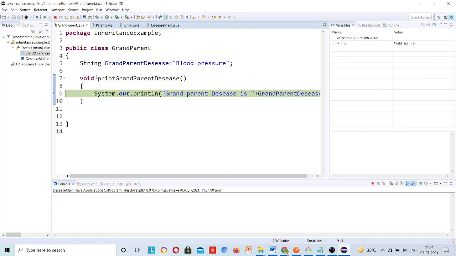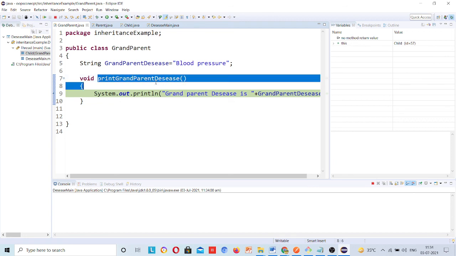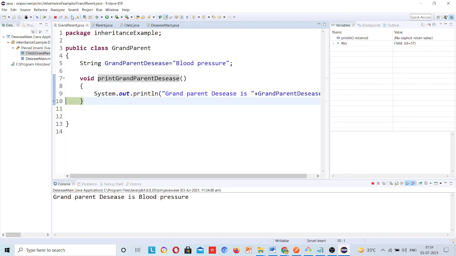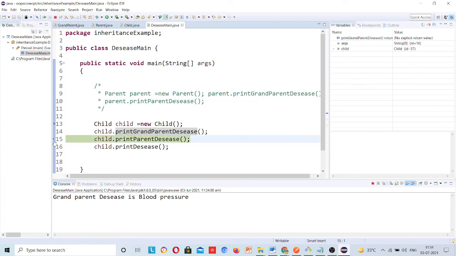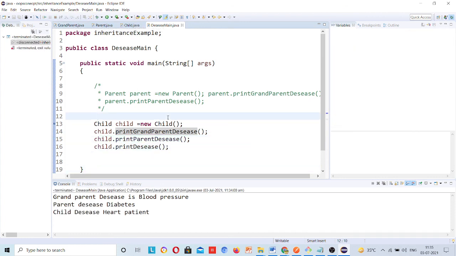Okay, so now I am in the grandparent class which has this method. I will execute with F6. Now you can see again, it is returning to this line number 15. Again, if you want to directly execute this method, press F6. If you want to enter inside the method and debug all of that method, then you have to press F5. Okay, this way you will use it.